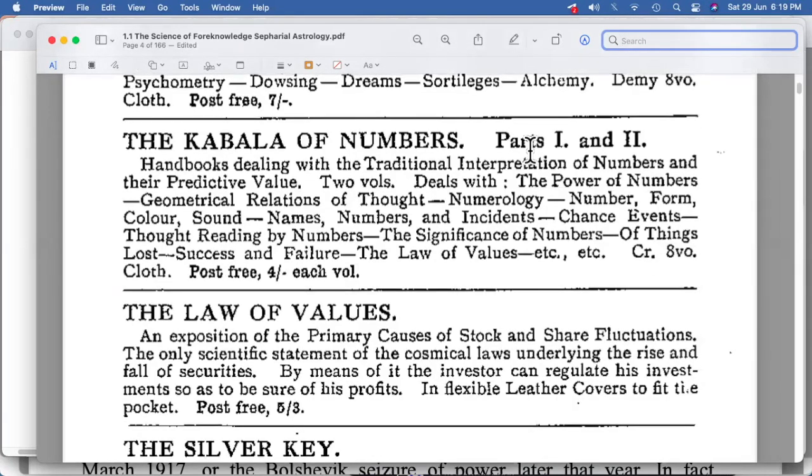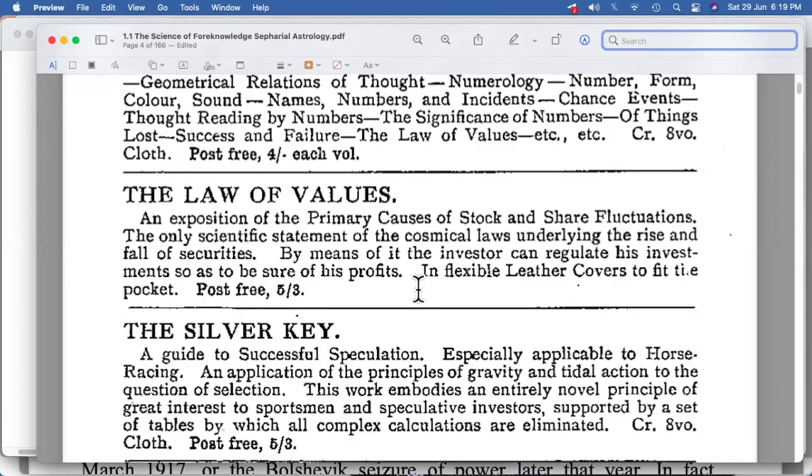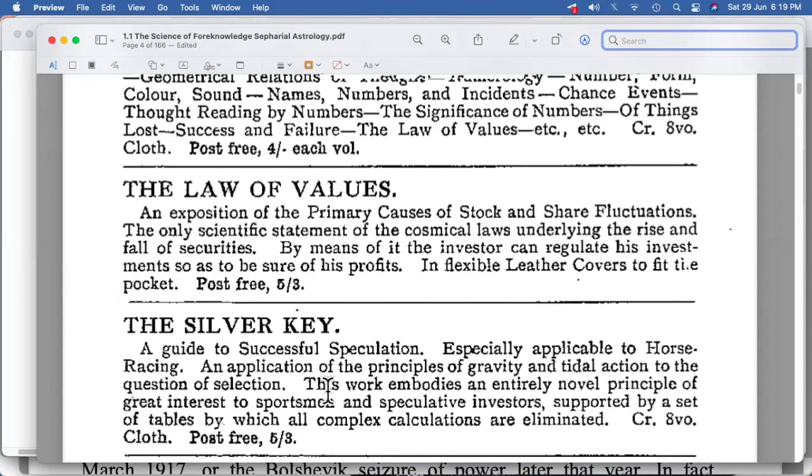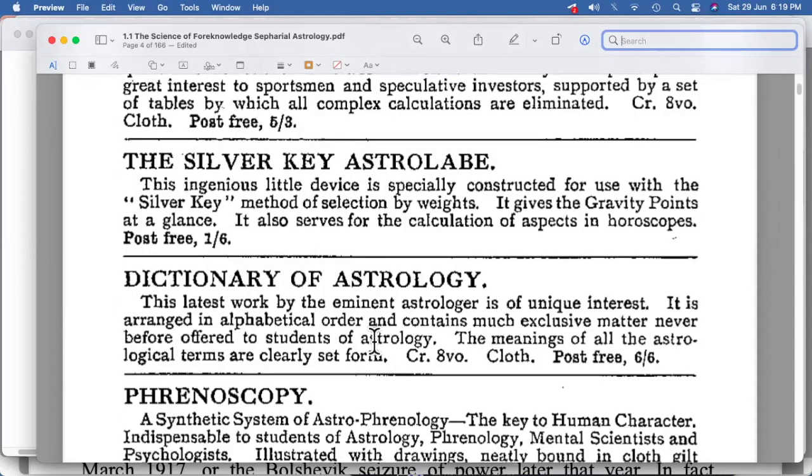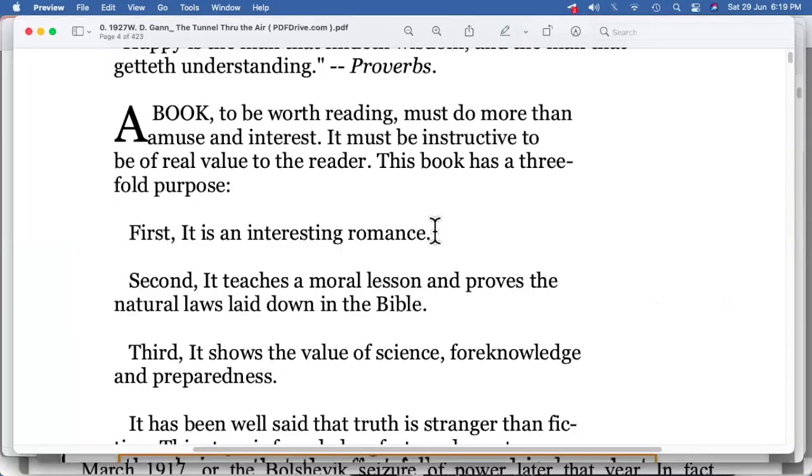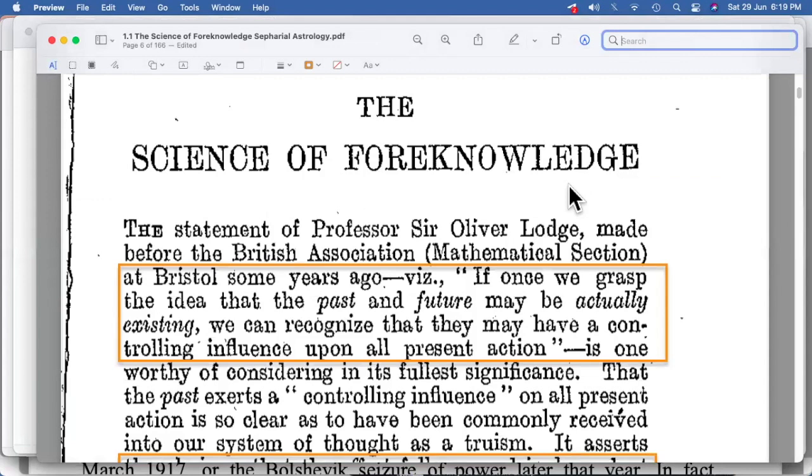That is from numerology. There are two parts. Law of Values, the Silver Key, is one of the most important books. Dictionary of Astrology. Now, because we know W. Gann in the forward had written about foreknowledge, we'll talk about the book Sepharial, which is The Science of Foreknowledge. Let's try to read that, maybe at the initial part.